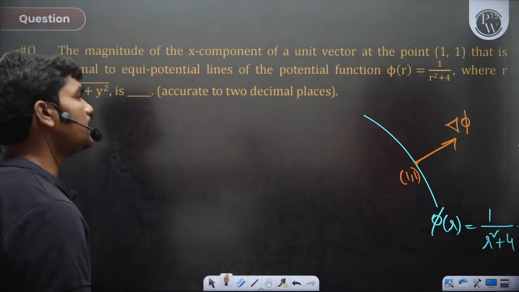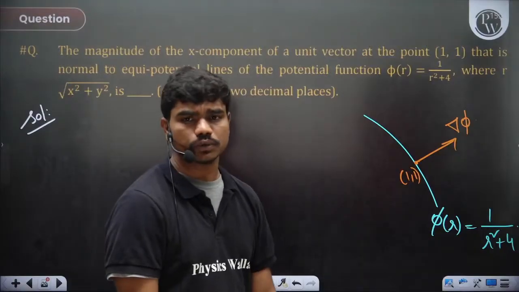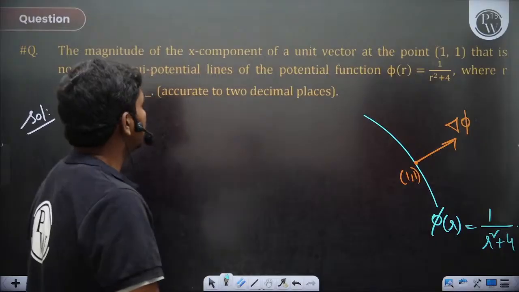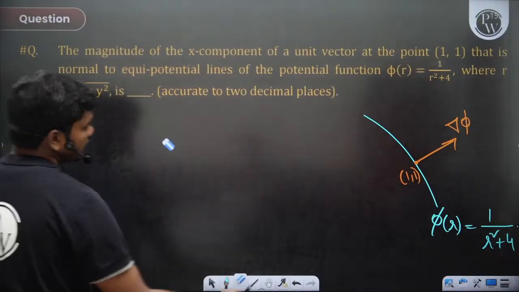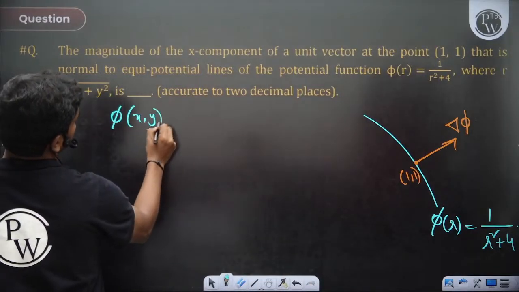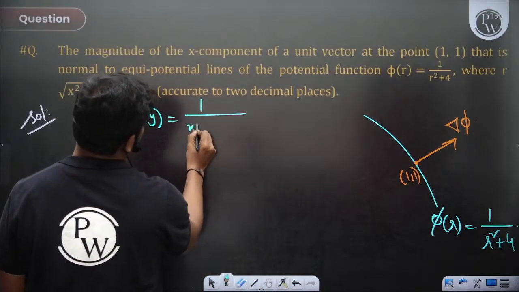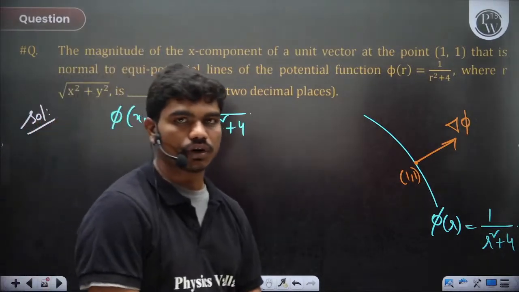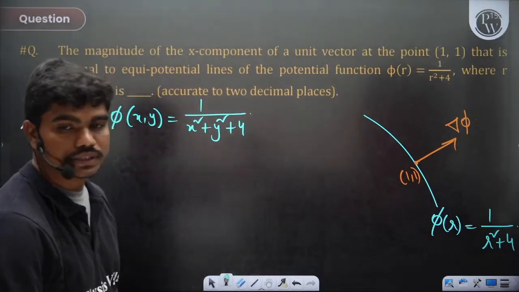X component of unit vector. Okay, so let us do something. If you convert this r square to x square plus y square, because they are asking you for the x component, then let's do a simple case. This phi of r is a function of x comma y. So 1 by r square is 1 by x square plus y square plus 4 actually here. It's independent of theta, so it's a radial function, of course.